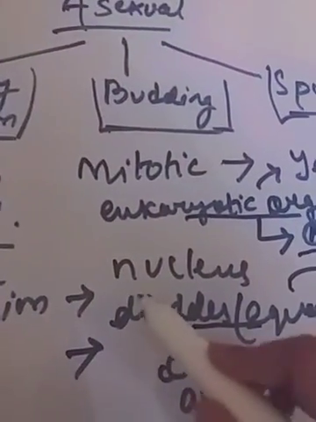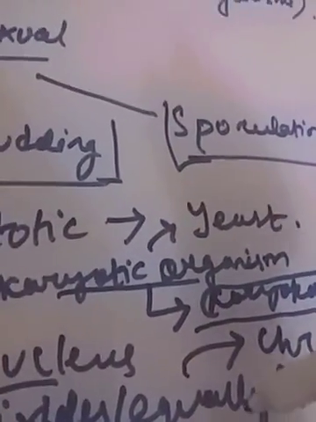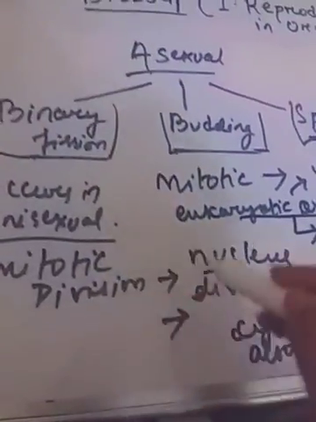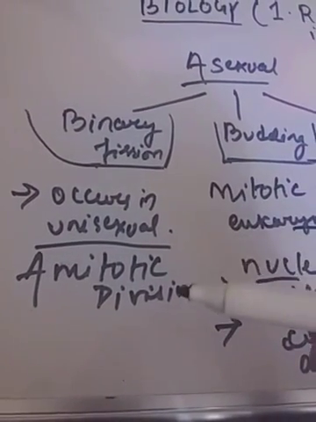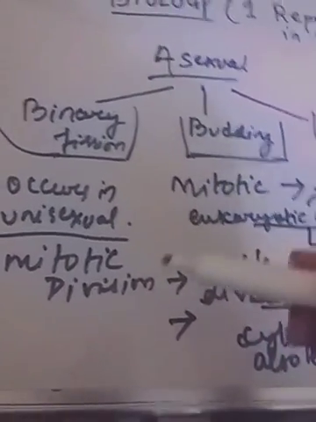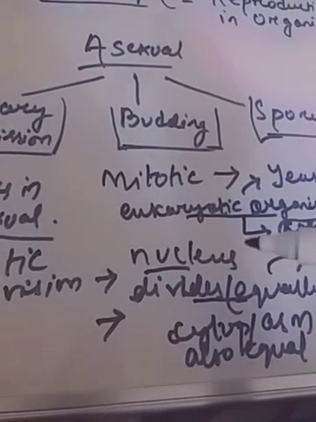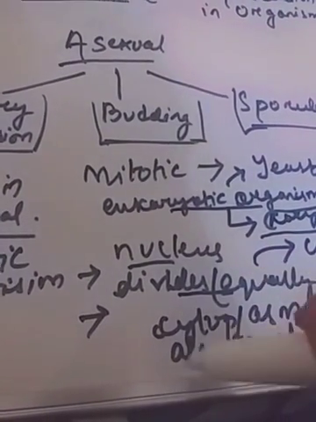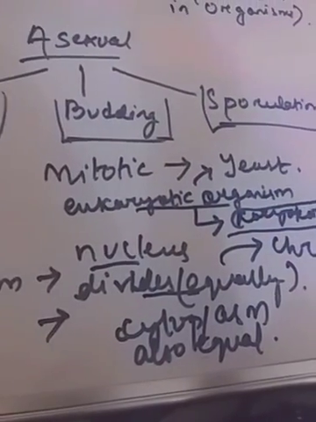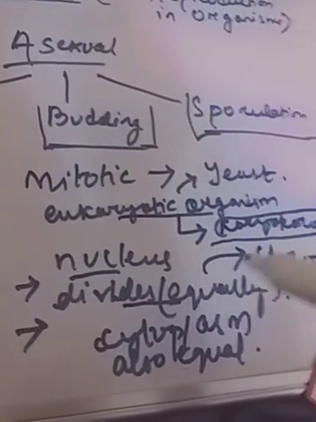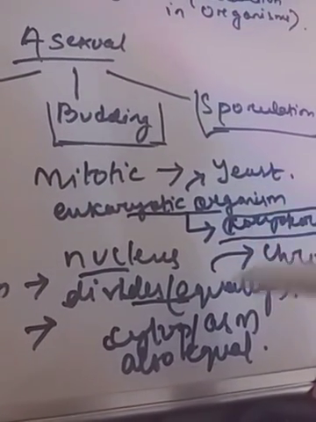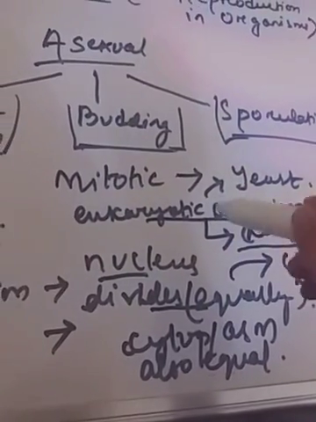equally. The nucleus divides equally, and then the cytoplasm divides. So this is the process of binary fission. Mitotic division occurs in unisexual organisms. In mitotic division, the nucleus divides and chromosomes also divide equally, and the cytoplasm also divides. So this is the way.